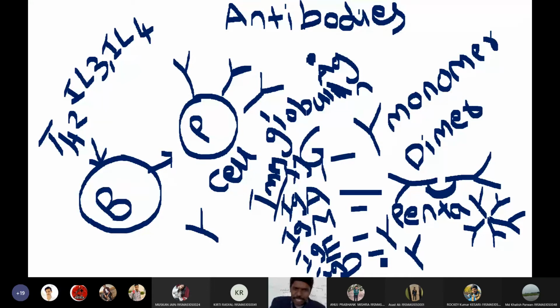Now listen, a very important point. Keep in mind, when the B cell produces antibodies, the first type of antibodies produced by the activated plasma cell will be IgM. That means the plasma cell will first produce IgM antibodies. So they are called first response antibodies.